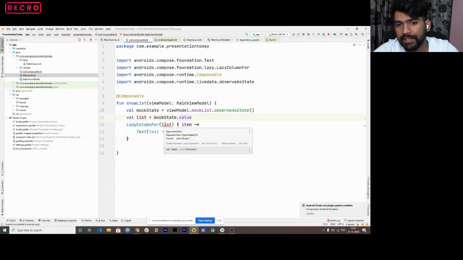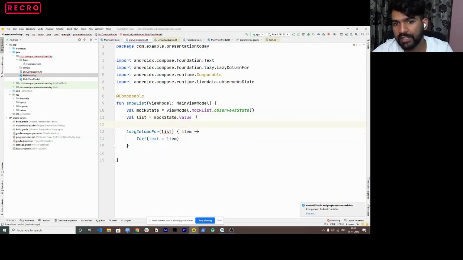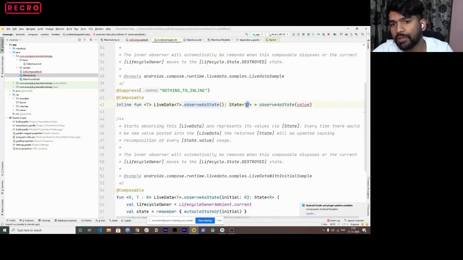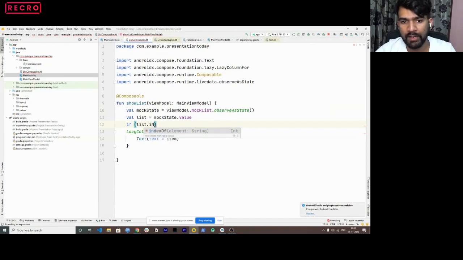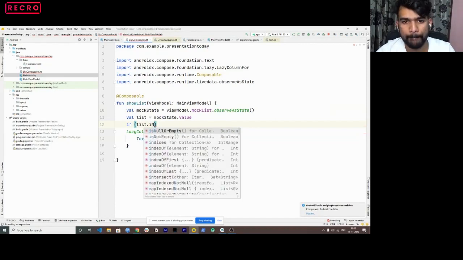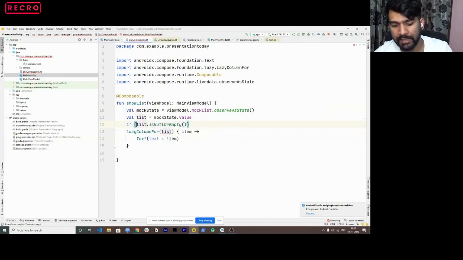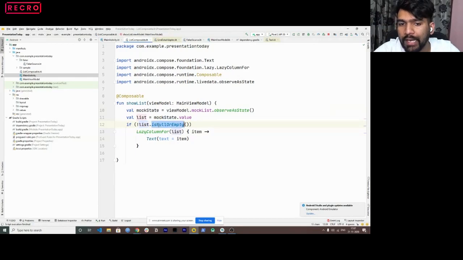Now this throws an error, found type variable or something like that. The reason is that observe as state gives you a nullable type as a return value. So we need to put a condition check or let. I can use a condition check that the list is not null or empty. So that error is gone. What I'm doing here is, if the list is not null and is not empty, then just print this.